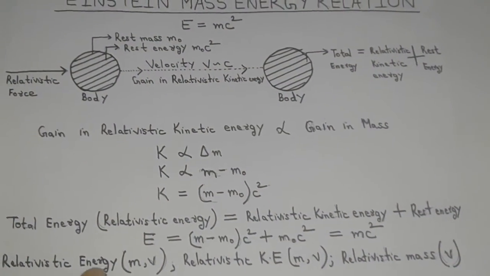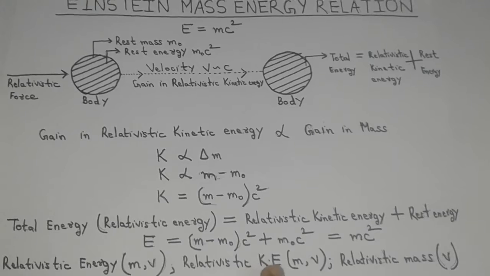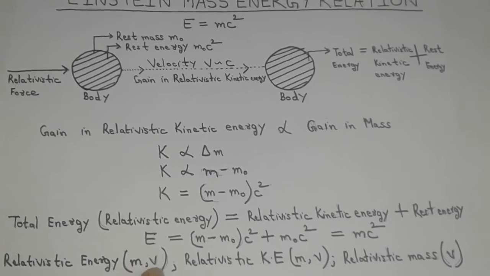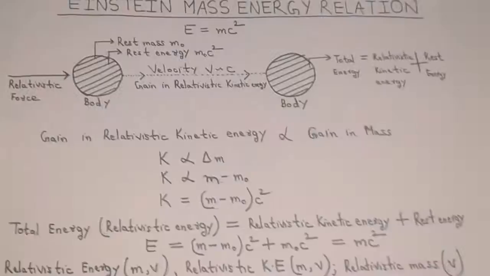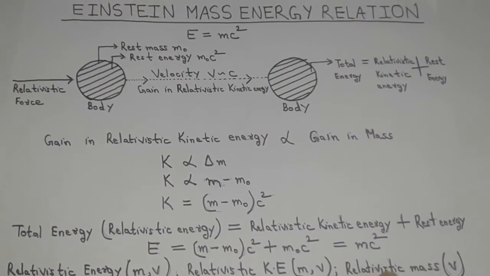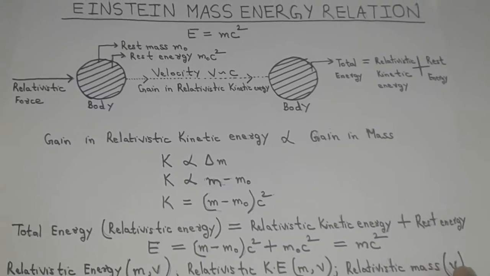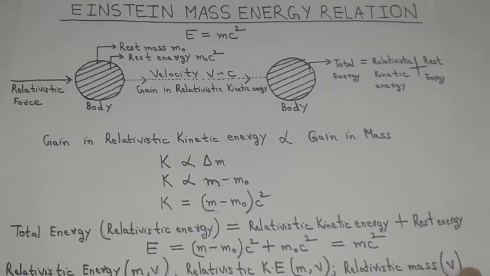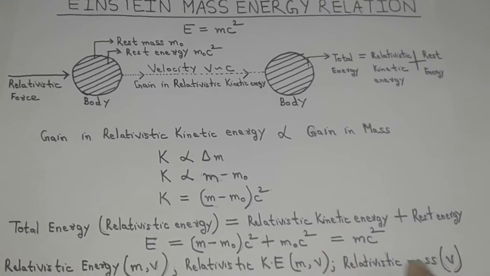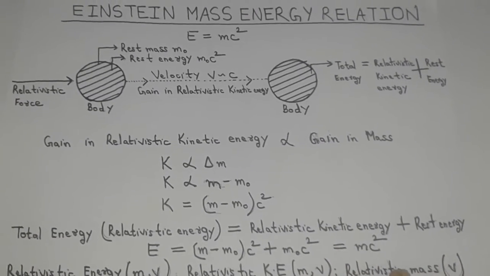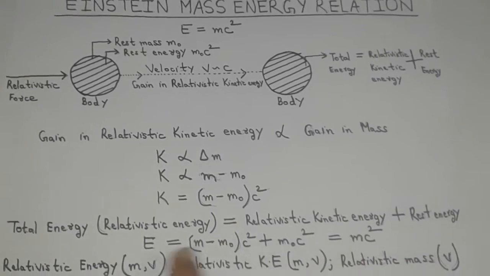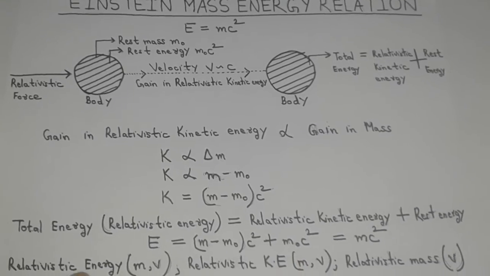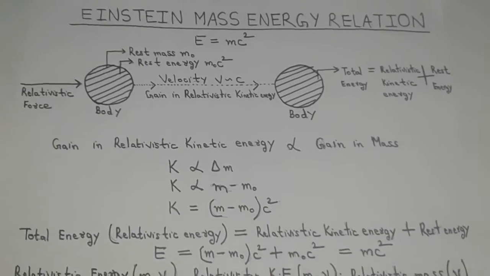Since both relativistic energy and relativistic kinetic energy are functions of relativistic mass m, and relativistic mass is then a function of its velocity, we conclude that as the velocity of the body changes, its relativistic mass changes, and subsequently its relativistic kinetic energy and its relativistic energy change.